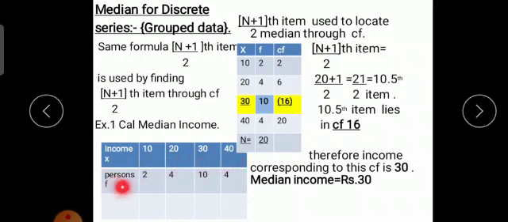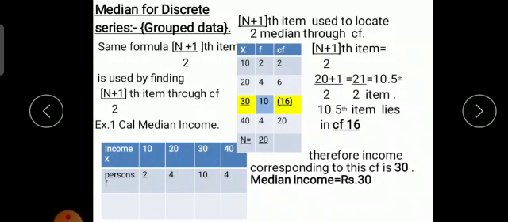Then the persons deriving the income, which we call f, that is the number of people. The number of people getting 10 as income is 2, getting 20 is 4, getting 30 is 10, and getting 40, the frequency is 4. So this is the problem.